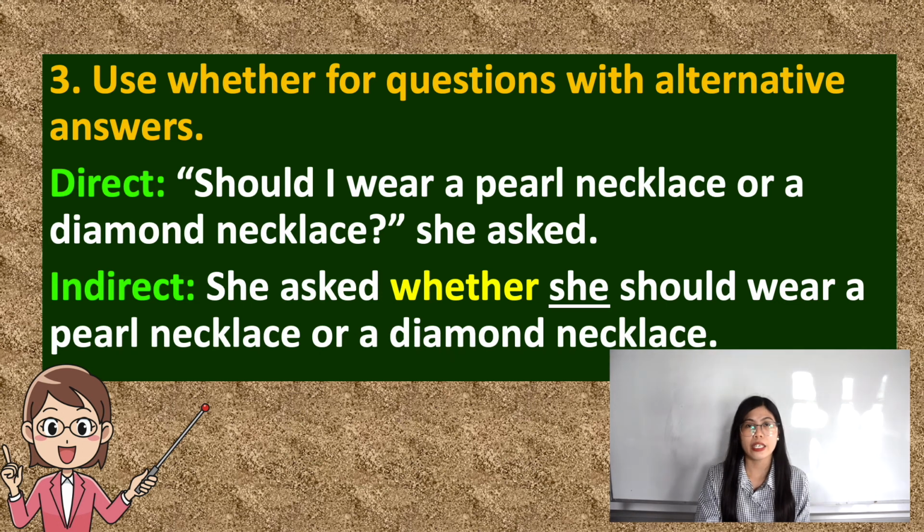So here, when we change this into an indirect discourse, we have to use whether instead of if. So it will be like this. She asked whether she should wear a pearl necklace or a diamond necklace. So that's how to convert or change direct discourse to an indirect discourse.